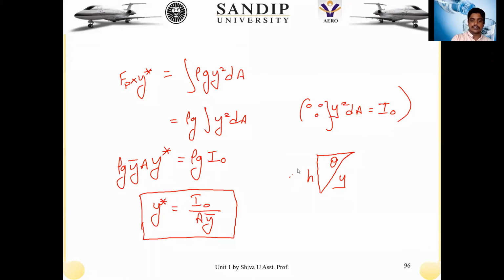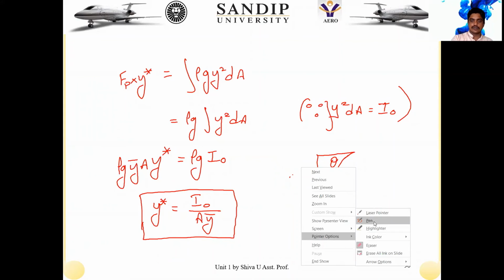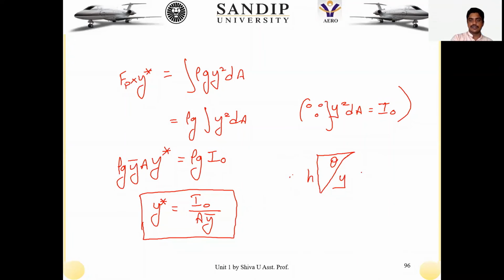So let us go for it. From this geometry we get sine theta is equal to the opposite side by the hypotenuse, so that is H by Y. Similarly, if you see the other angles or other heights, it is similar to this one. The angle made in between is the same.